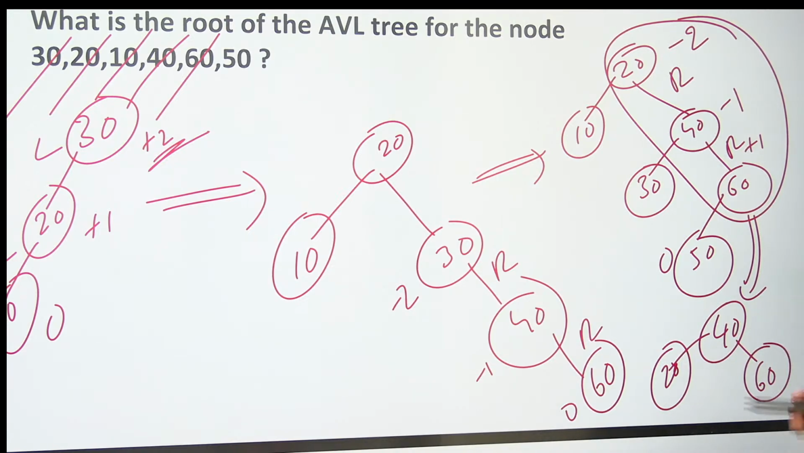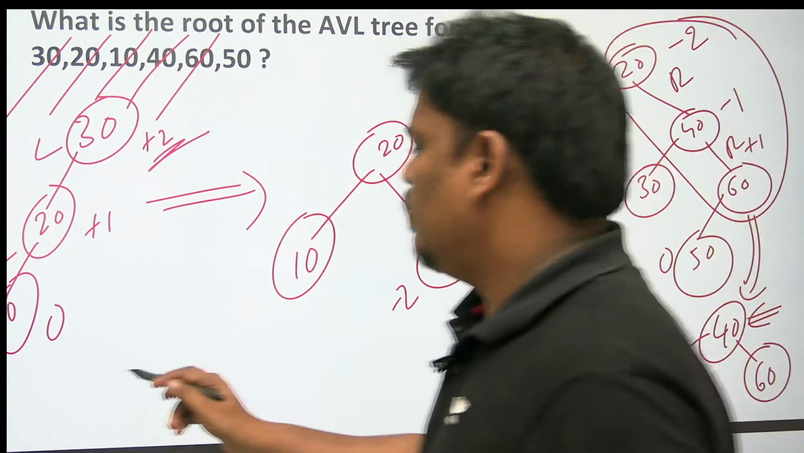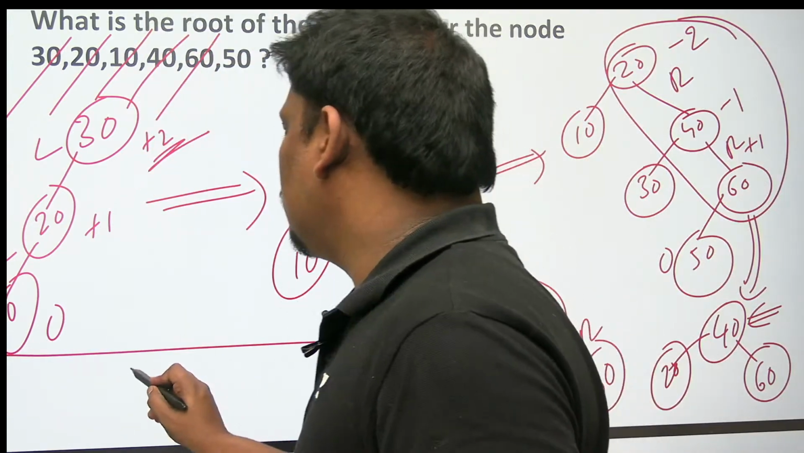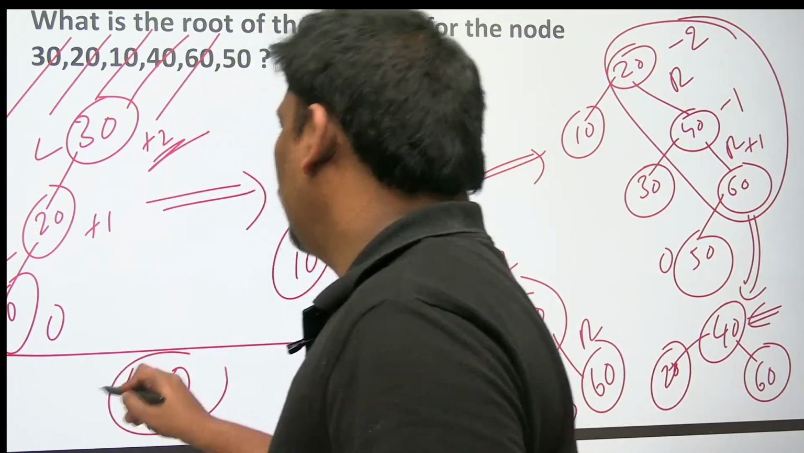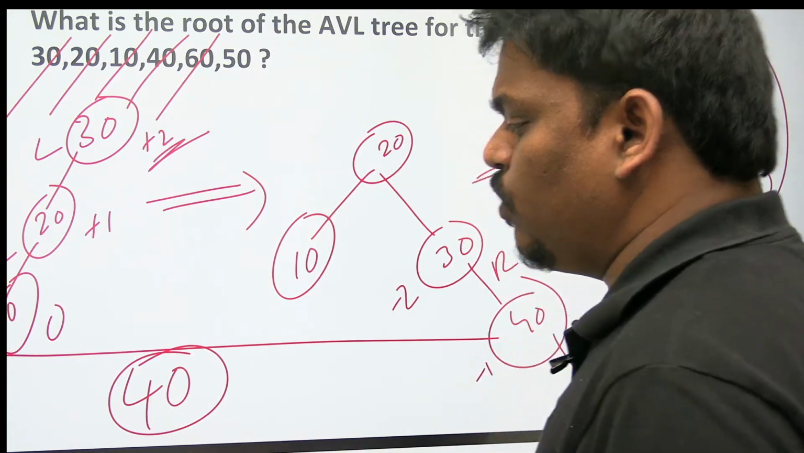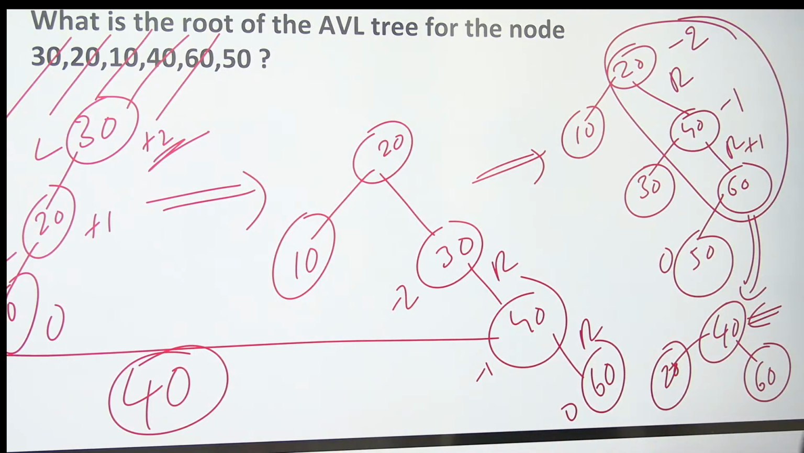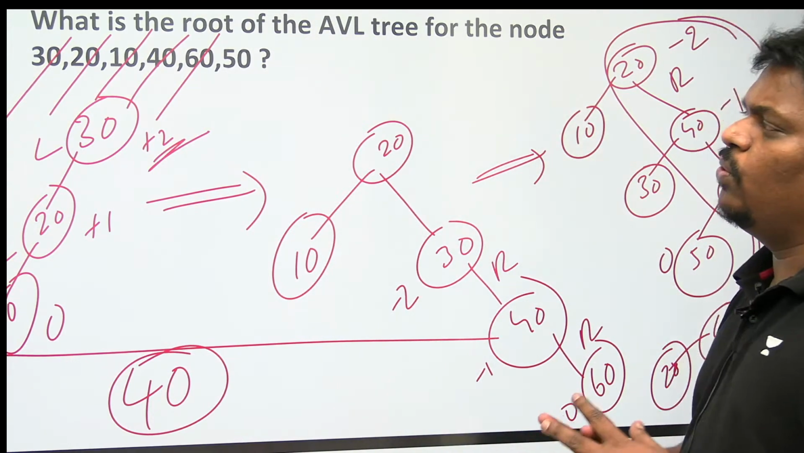So like that all are happening. So the answer is 40. For this problem, the answer is 40. What is the root of the AVL tree for the nodes? Like this.